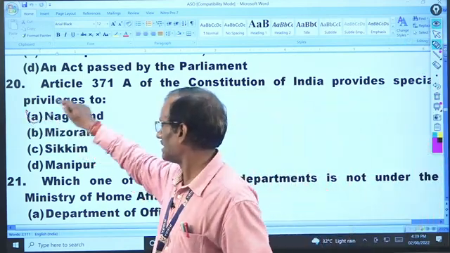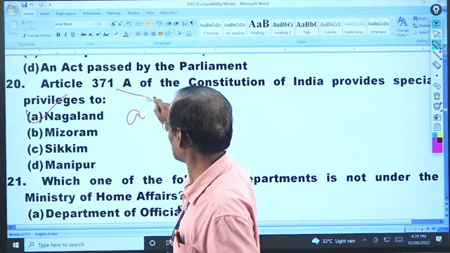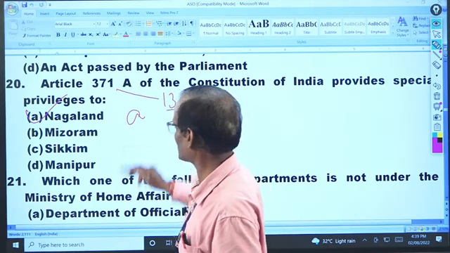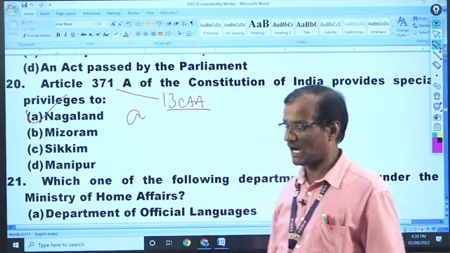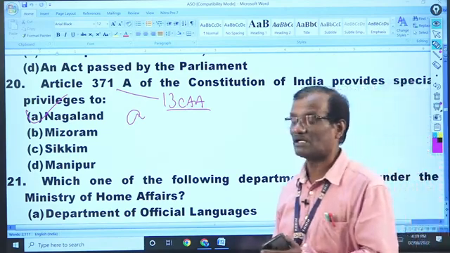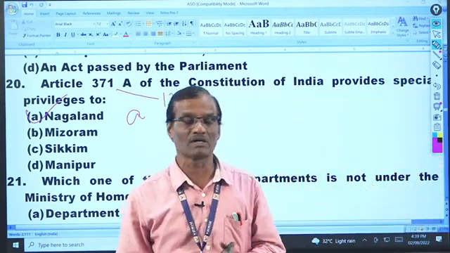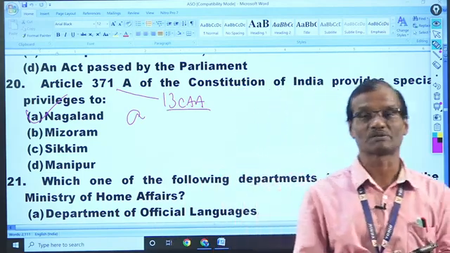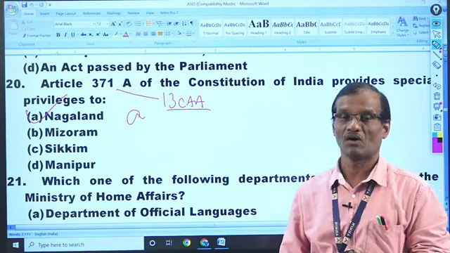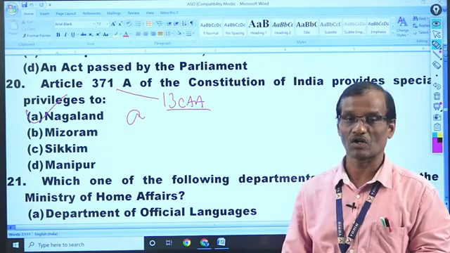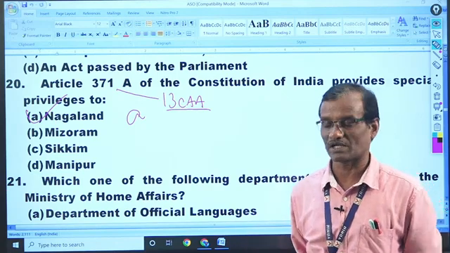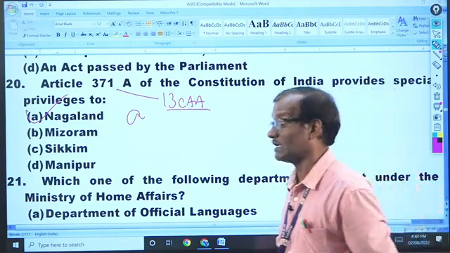So that is Nagaland. And remember, this article was added by the 13th Constitutional Amendment Act, which added Nagaland by special provisions. You remember that Part 21 deals with special provisions for certain states, including Jammu and Kashmir under Article 370. But as all of you know, 370 has been abolished, with effect from 31st October 2019.